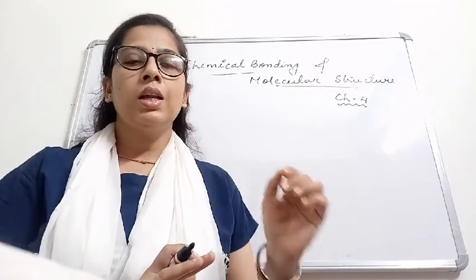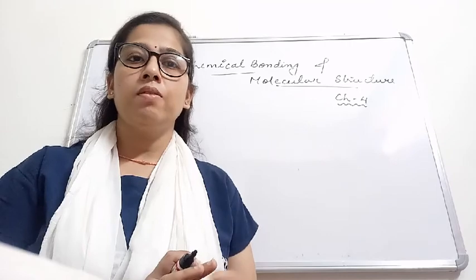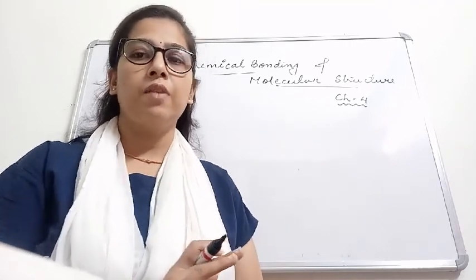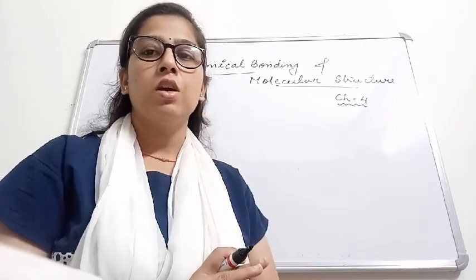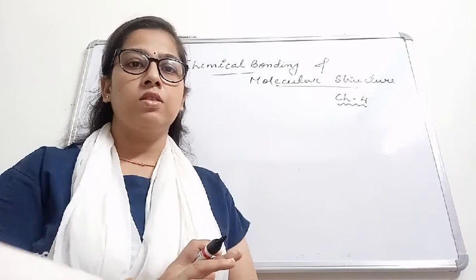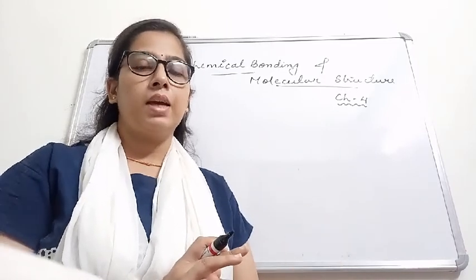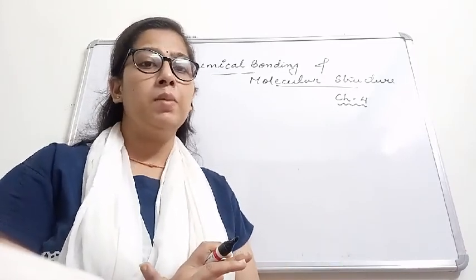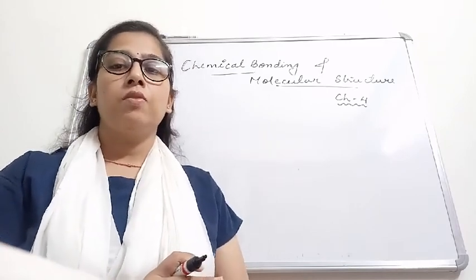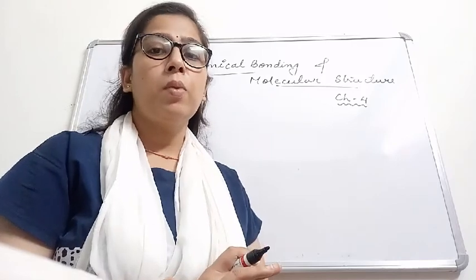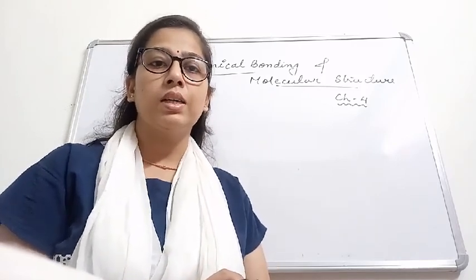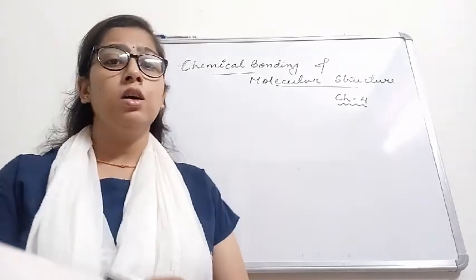There are certain elements whose atoms do not exist independently, like hydrogen, oxygen, nitrogen, chlorine, phosphorus, etc. So a group of atoms existing together as one species and having a definite property is called a molecule.